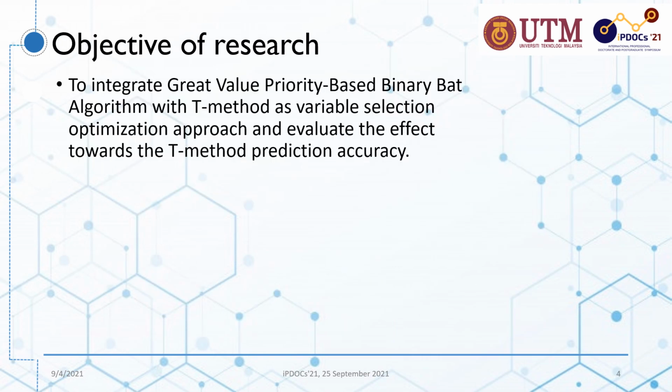The objective of this research is to integrate great value priority-based binary bat algorithm with T method as variable selection optimization approach and evaluates the effect towards the T method prediction accuracy.